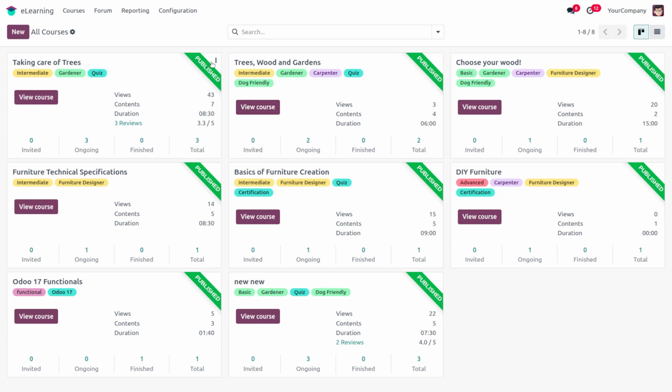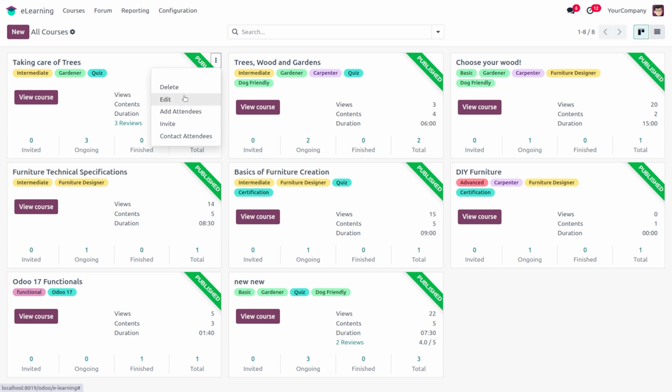On clicking the settings button, we can see delete, edit, add attendees, invite attendees, and contact attendees options. When we open a course, we have the option to add attendees, invite attendees, and contact attendees. Here also these options are provided. Next are the delete and edit buttons.